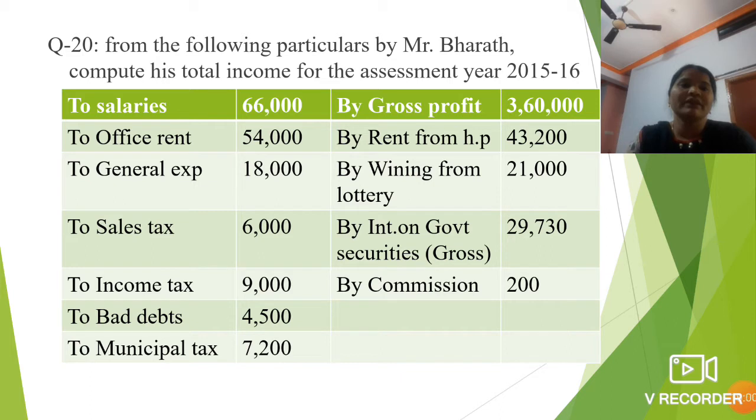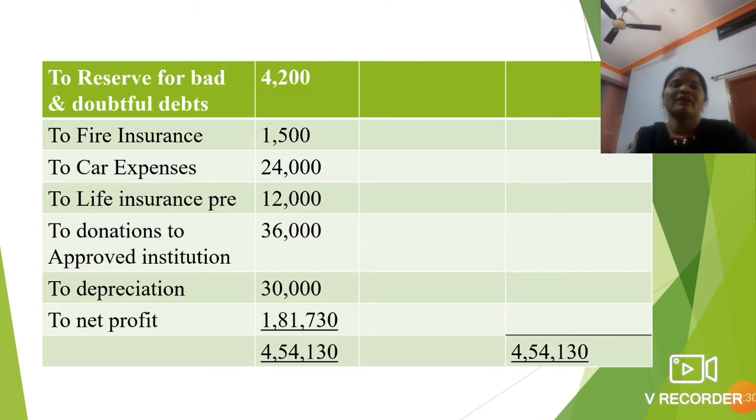Let us come to the credit side. Gross profit of this year is 3,60,000, rent from house property 43,200, winnings from lottery 21,000, interest on government securities. This is a net amount given, so you should gross up, 29,700. Commission is 200. Let us come to the debit side again.